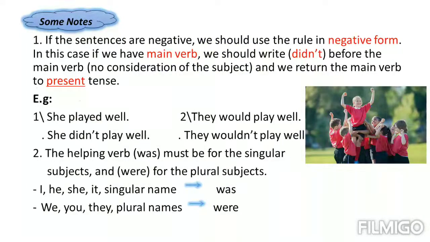So was is the friend of the singular subjects or pronouns, and were for the plural subjects. For example, you can't say we was. We have to say we were, right? We were, they were. Singular names or plural names. Was, were. This is clear, I think. This is not something new.